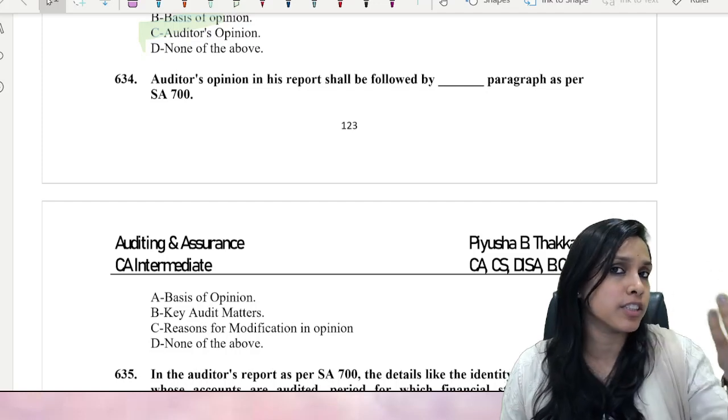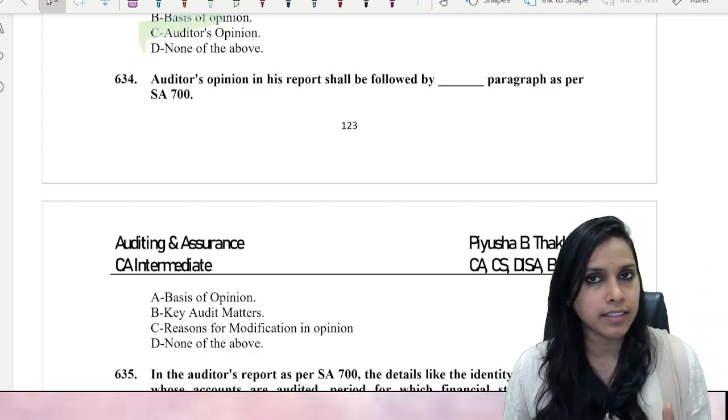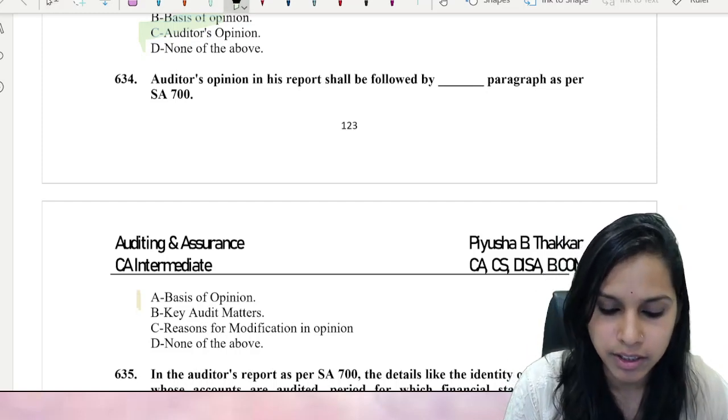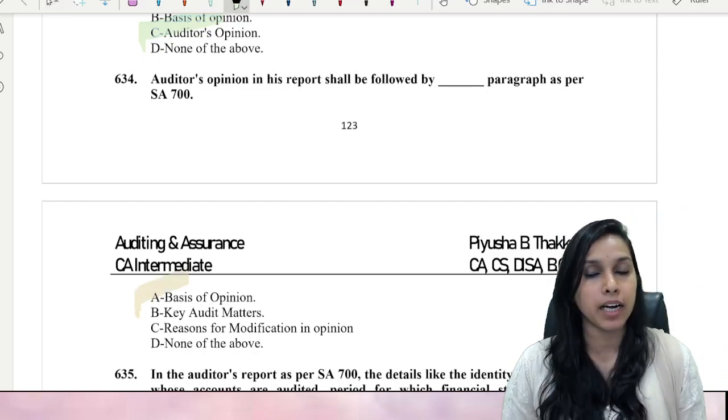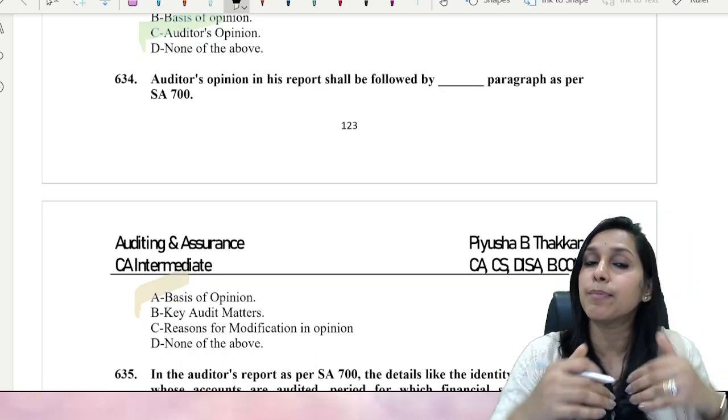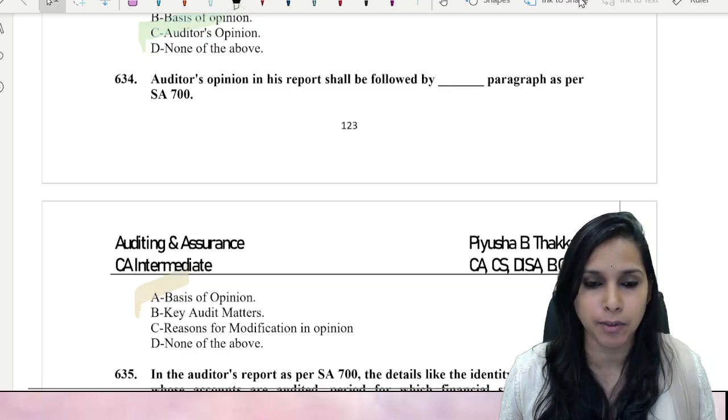So after auditor's opinion, what comes? Right now we just discussed the entire format of auditor's report. So after auditor's opinion comes the basis for opinion para. The reasons for giving this particular opinion are given in the basis for opinion para.